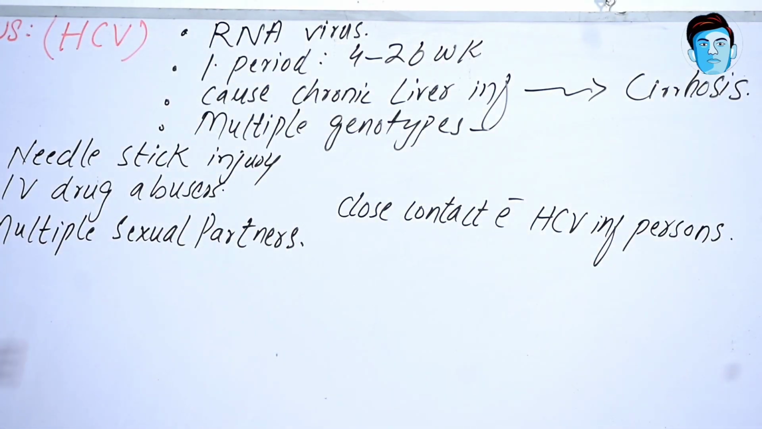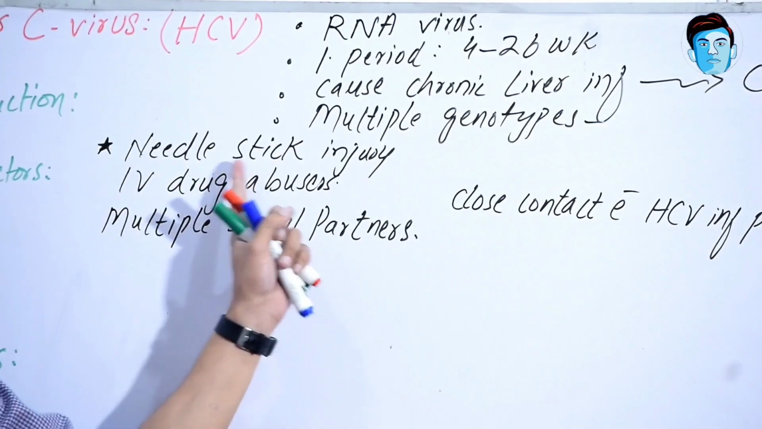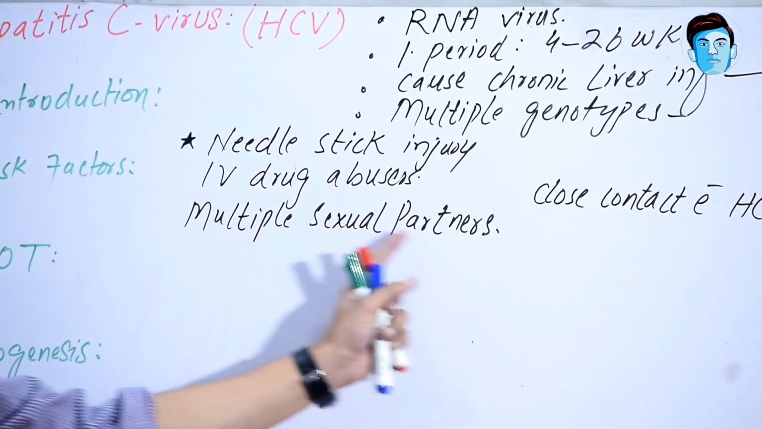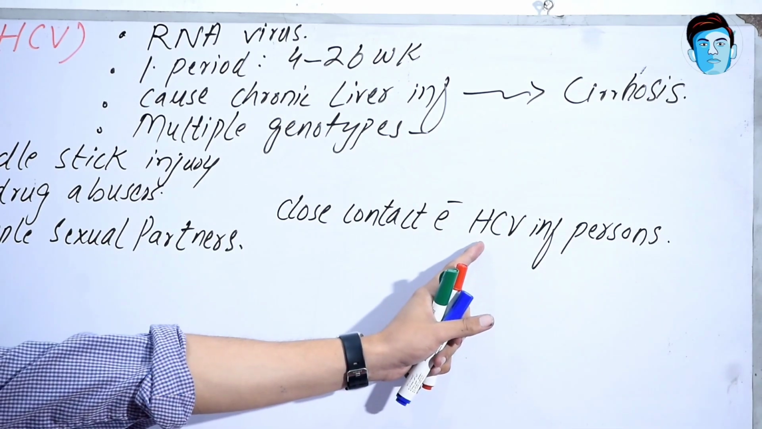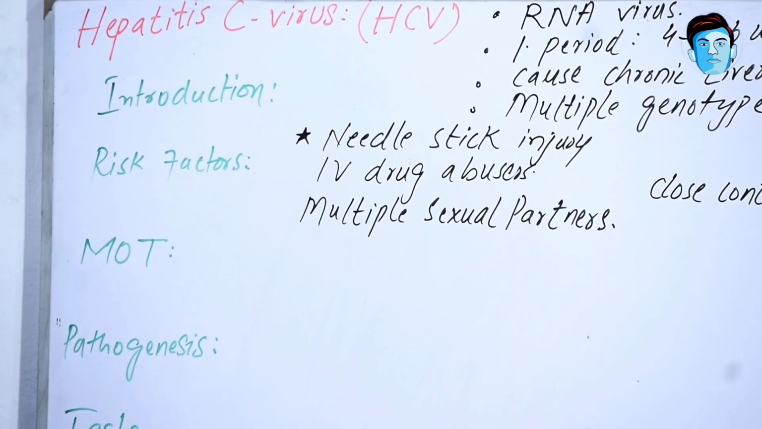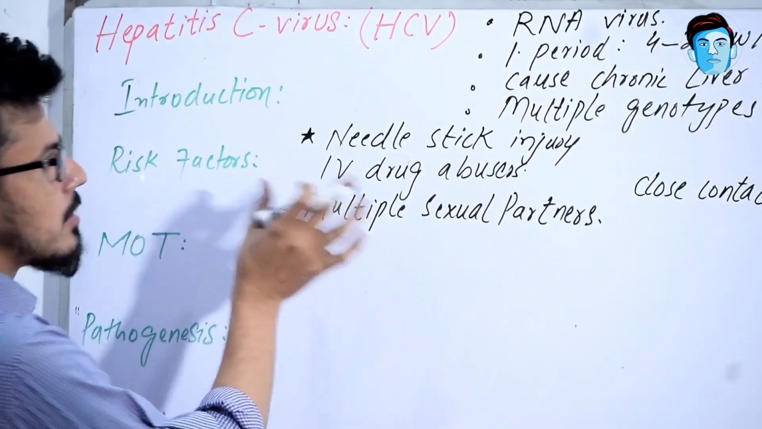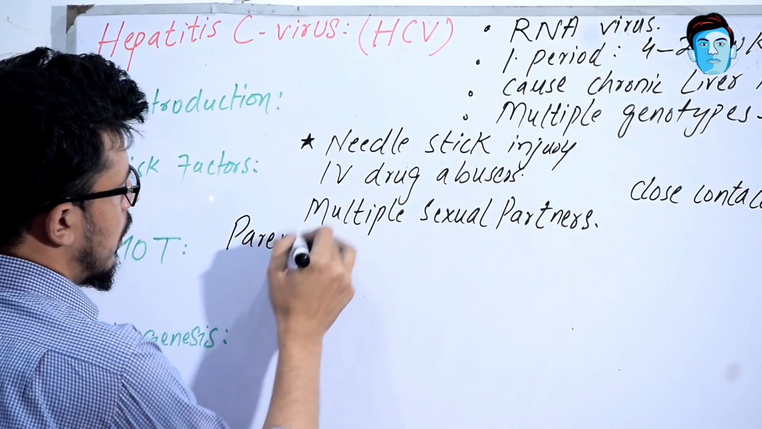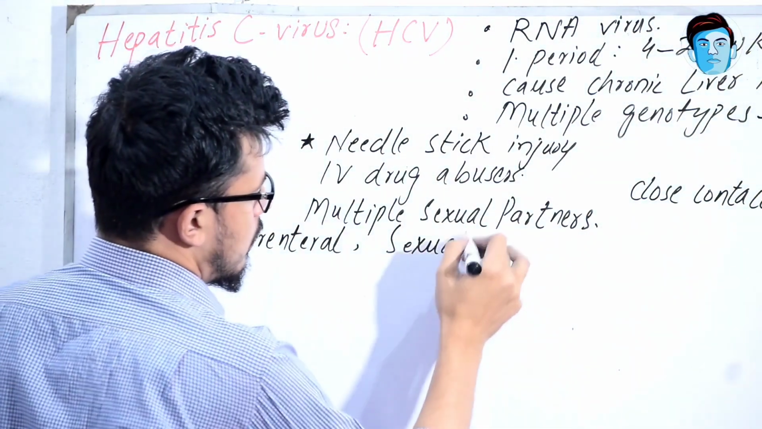So what are the risk factors? The most important risk factor for the hepatitis C virus is needle stick injury, intravenous drug abusers, multiple sexual partners, and close contact with a hepatitis C virus infected person. How is the disease transmitted? Hepatitis C virus is usually transmitted by the parenteral route and sexual contact.